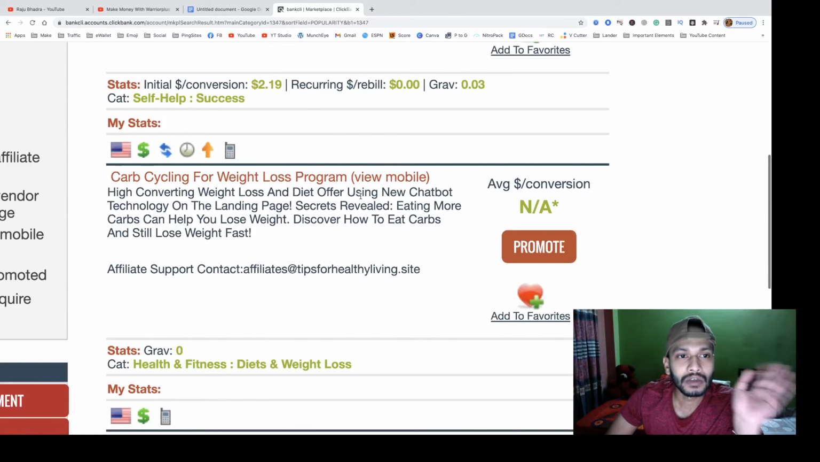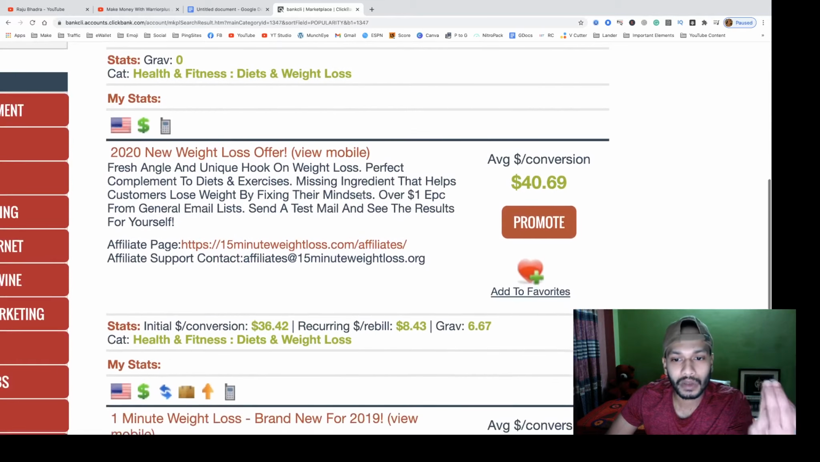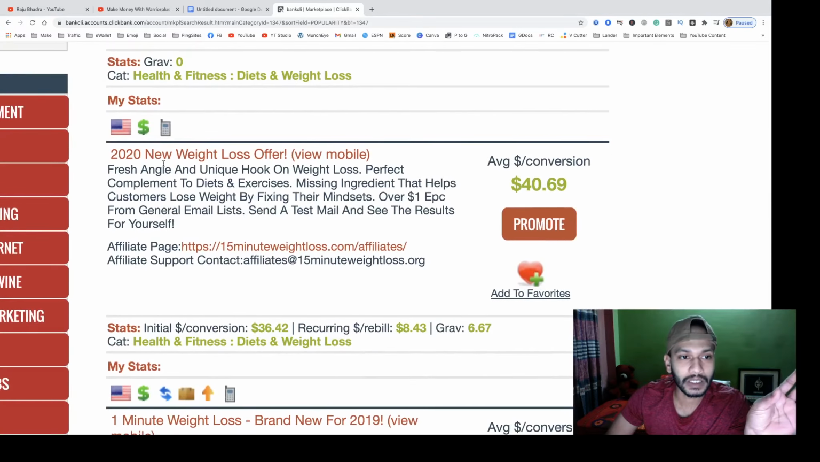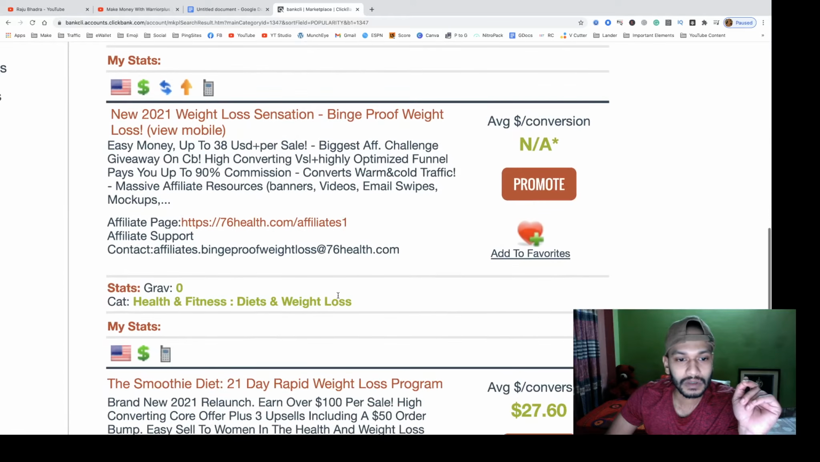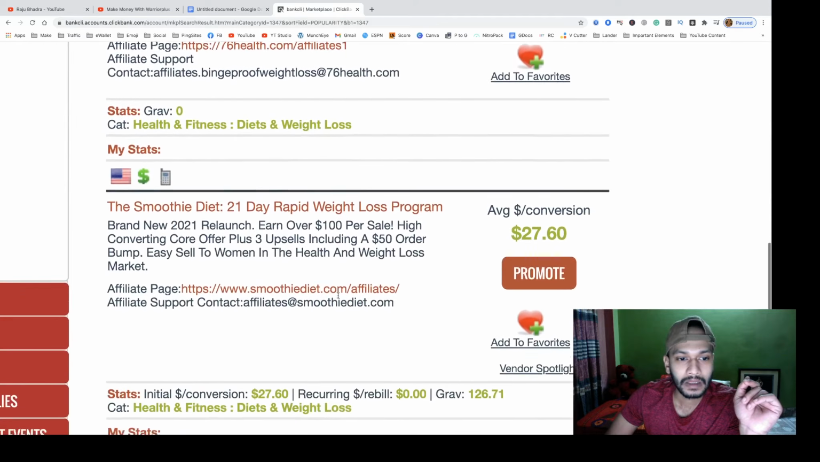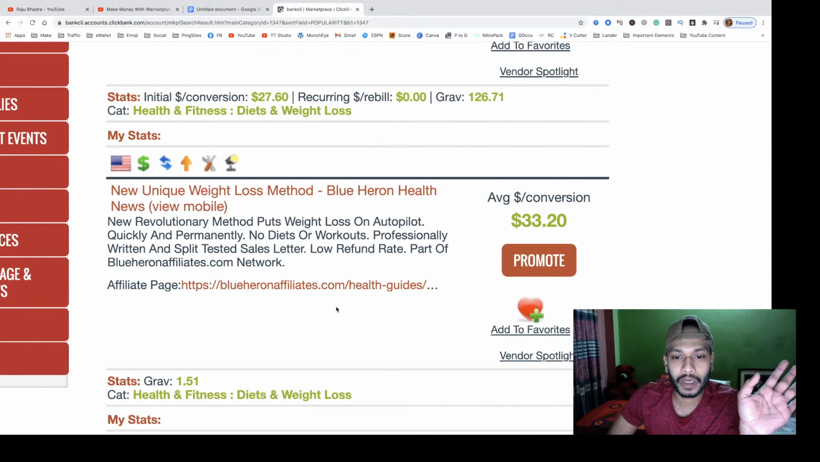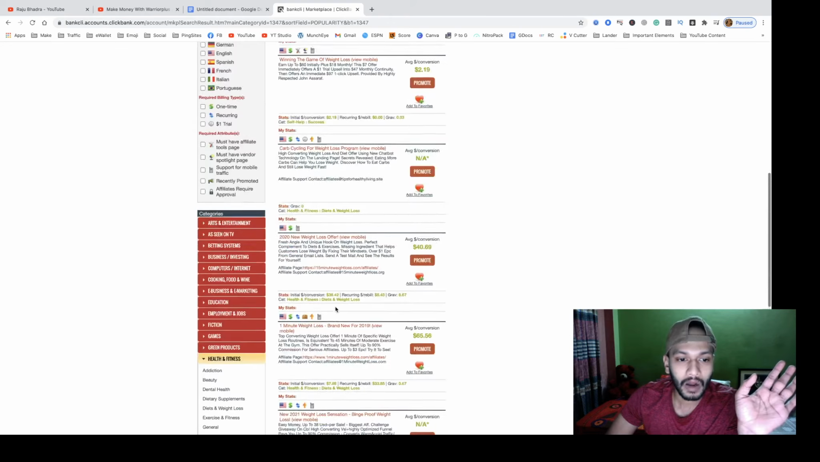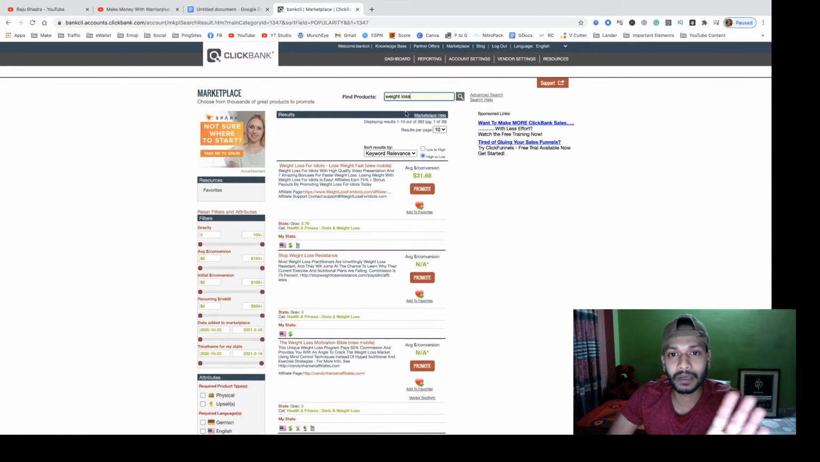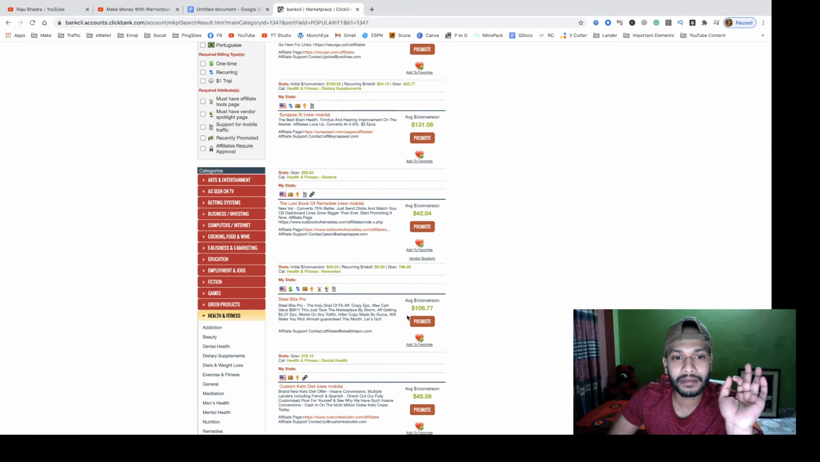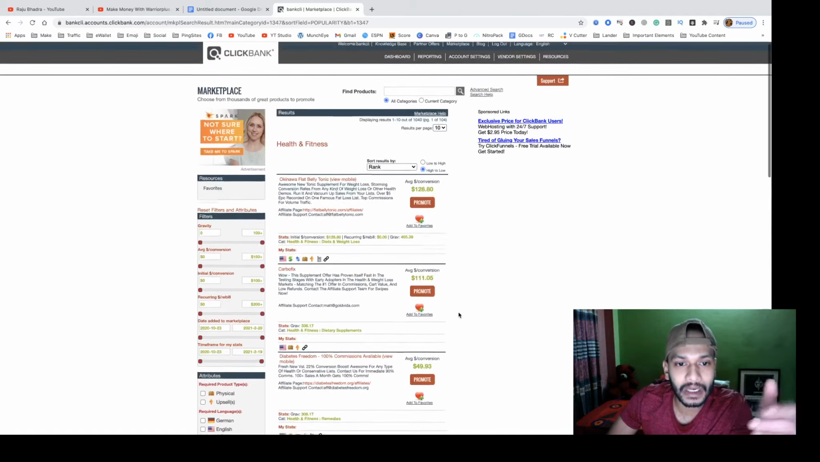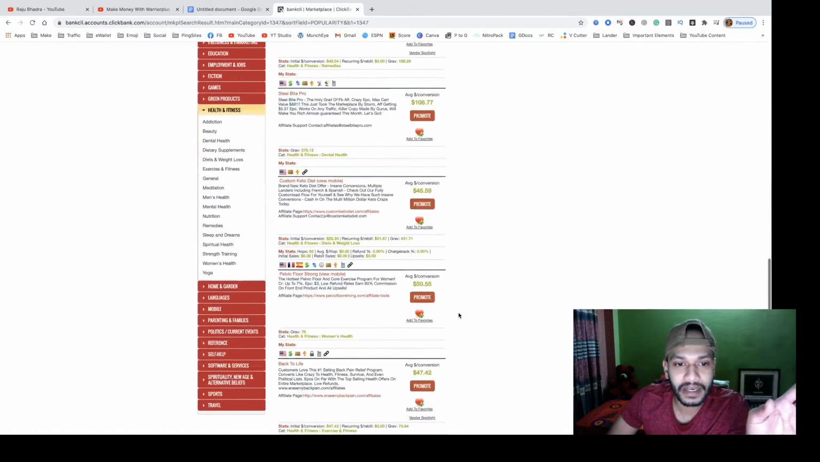So you can choose any of the weight loss products. You see 2020 new weight loss offers, 1 minute weight loss, brand new. You see a lot of weight loss products here. Or if you don't want specific weight loss, then just visit all the health and fitness, and you will get all the health and fitness related products here.